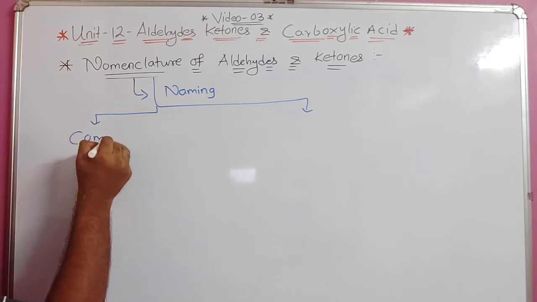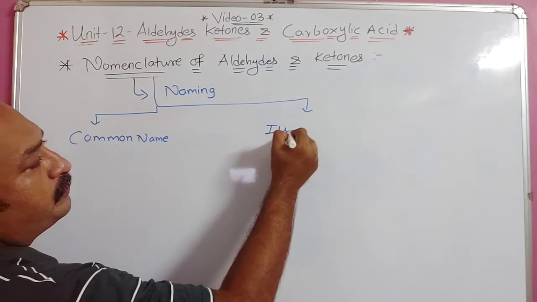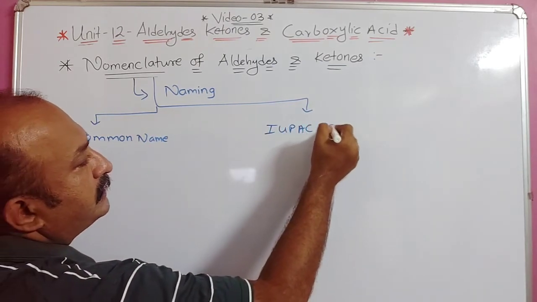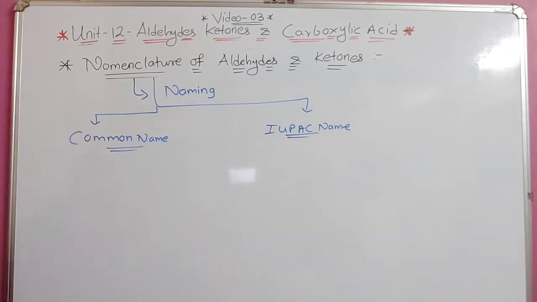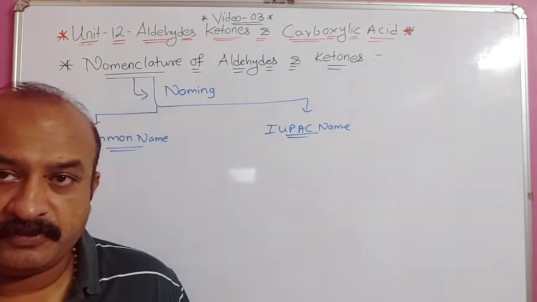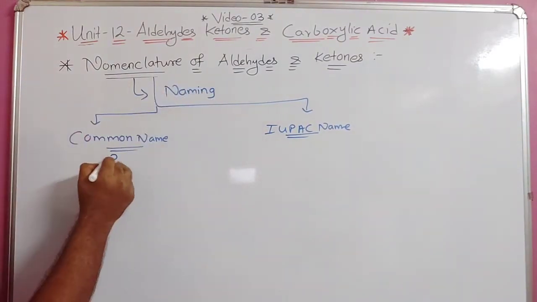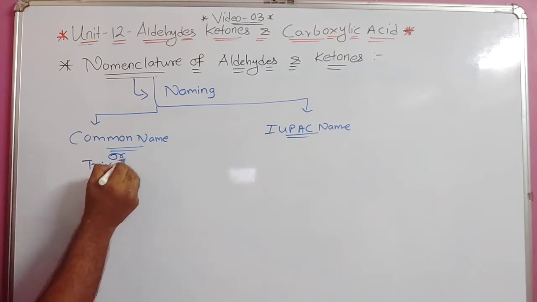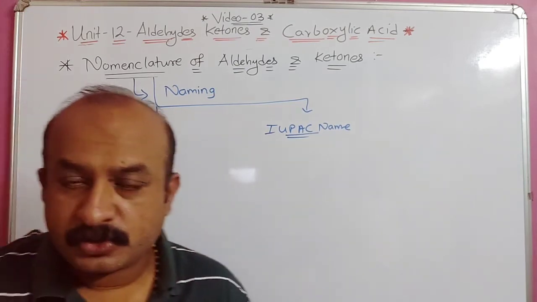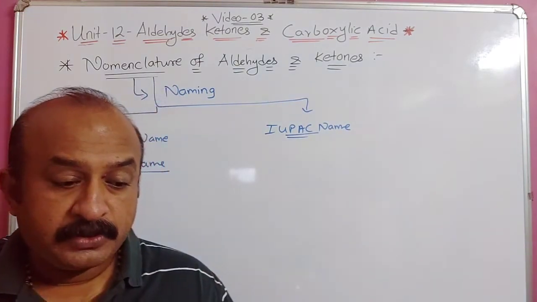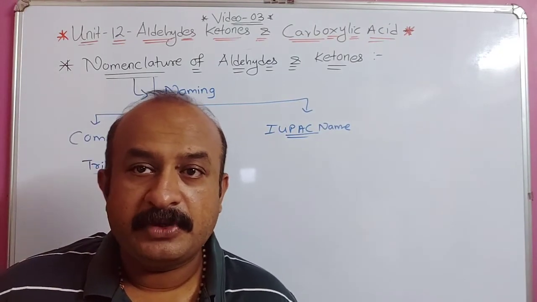One is what we call the common name, and another is the IUPAC name. Understood? When we talk about common names, there are no rules for them. They are also called trivial names, meaning they come from the source. Wherever they are found, the source name can be given. Any particular person's name can also be given. So there are no rules for writing common names or trivial names.